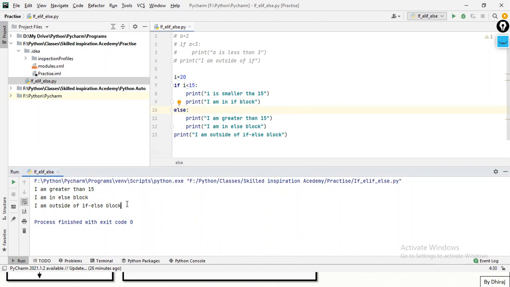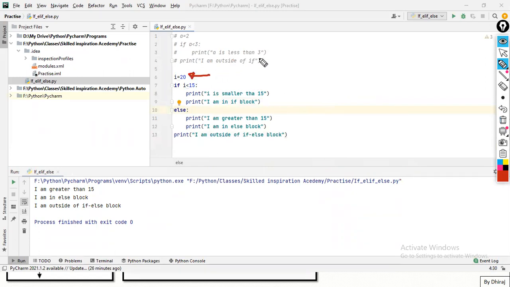Where is my pen? Oh, here. So here, let's have a look. The cursor will come over here, the interpreter. i is equal to 20. Is 20 less than 15? Is it true or false? No, it is false. So my interpreter will not go inside this if statement because this condition is false. It will move towards the else part directly.